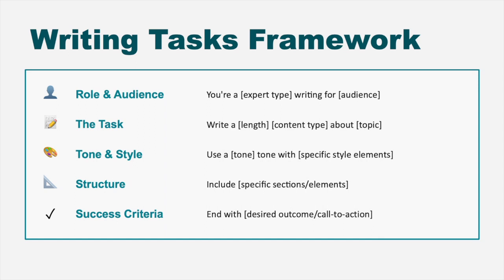Then specify tone and style. Do you want it casual or formal? Encouraging or matter of fact? Include structural elements that you want. Maybe you need specific sections or a particular call to action at the end. Specify that. Finally, define your success criteria. How will you know if this output is good? What outcome should it drive?